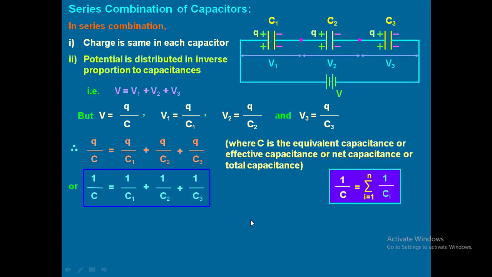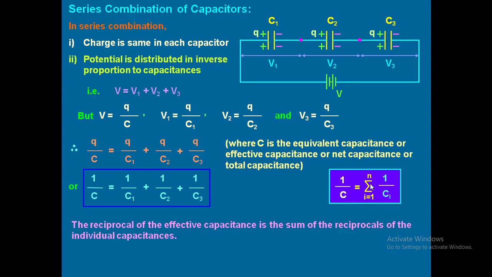So in the simplest form, we can write this using summation. Suppose there are n capacitors connected in series. If I want the total capacitance, then 1 by C equals the summation of i equal to 1 to n of 1 by Ci. This is the general expression. Summation means 1 by C1 plus 1 by C2 plus 1 by C3 plus so on, plus 1 by Cn. We have to take it n times.